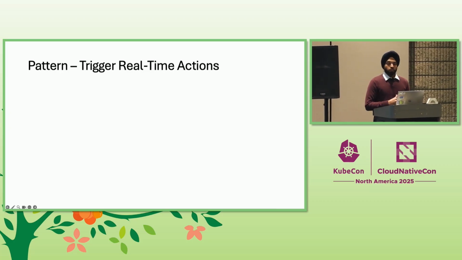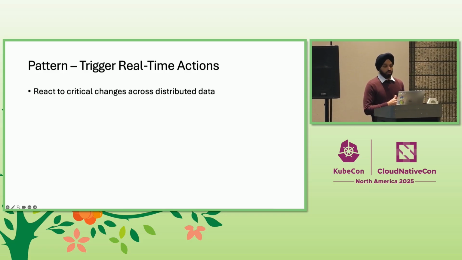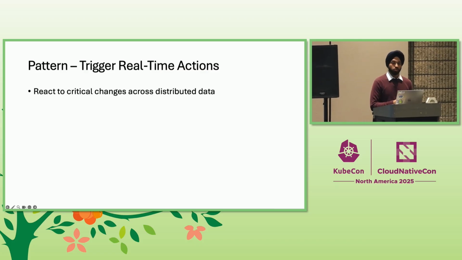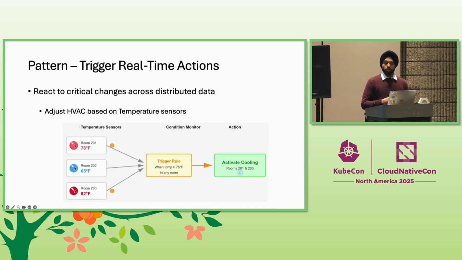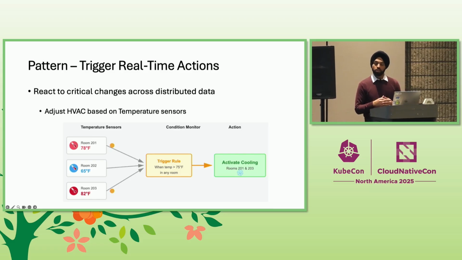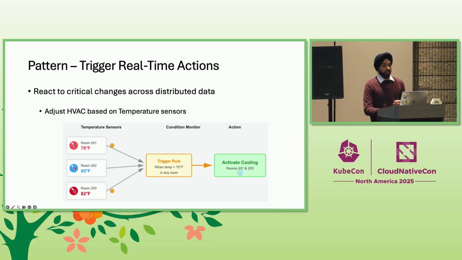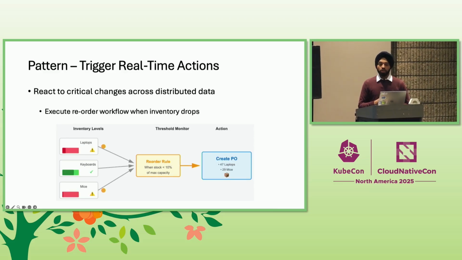Now, another manifestation of a change-driven architecture is when we need to trigger real-time actions in response to changes in state, which may be distributed across multiple systems, right? So when data changes, that could be a trigger to start a new action or a workflow. Now, think about a building management scenario where you may have sensors deployed in different rooms, and if temperature of one or more rooms increases, we want to activate the cooling or the HVAC system. Another example could be automatically executing a reorder workflow if your inventory levels drop in your inventory service.